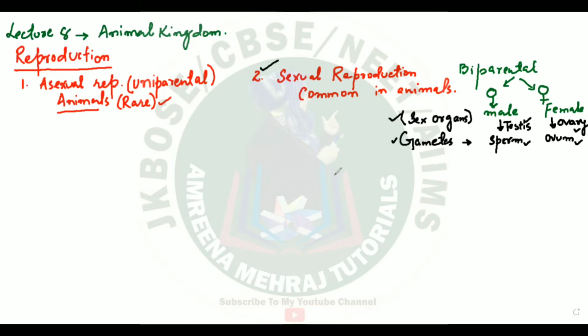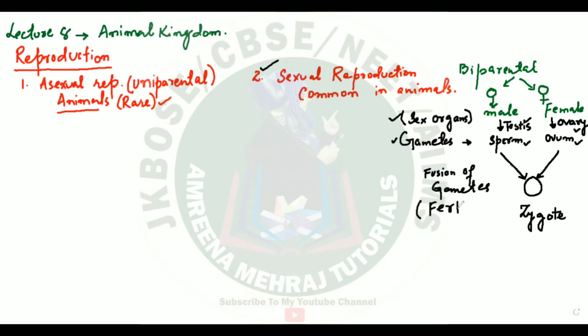Now, what has to happen is the fusion of sperm and ovum. That means the two gametes will fuse, and that will result in the formation of the zygote. What is this fusion of gametes called? Yes, absolutely, you're correct, it's called fertilization. Okay, now you see animals, they differ.